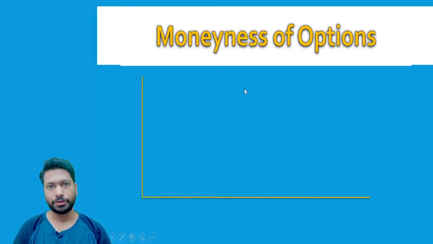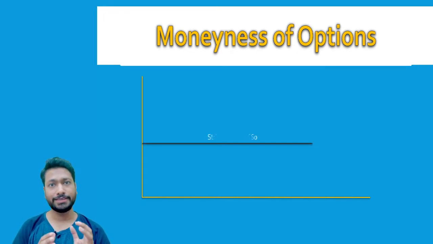So let's talk about the moneyness of the option. Every time a call has an intrinsic value, we call it an in the money call. So if I talk about one particular stock, Tesla Incorporation, which has a strike price of $660, and